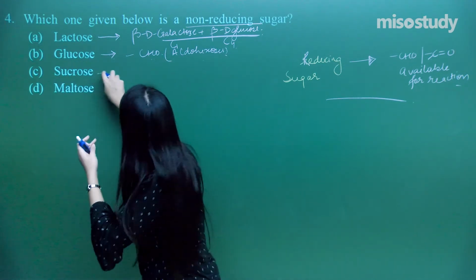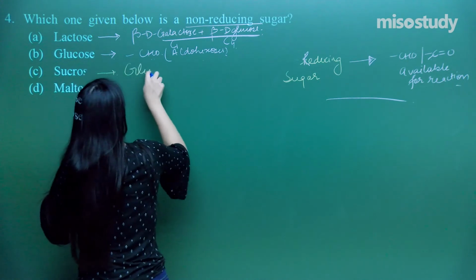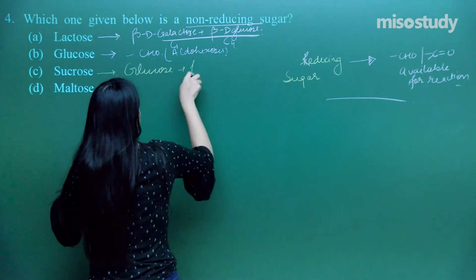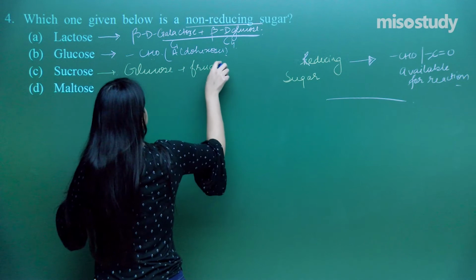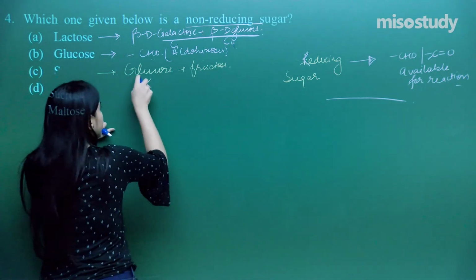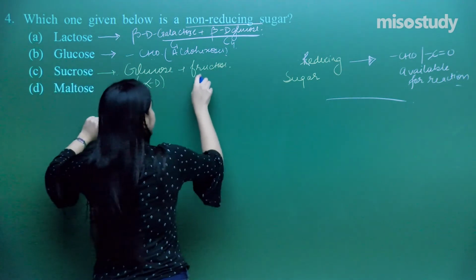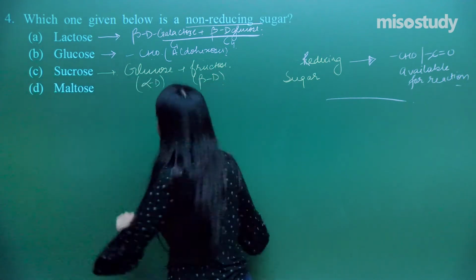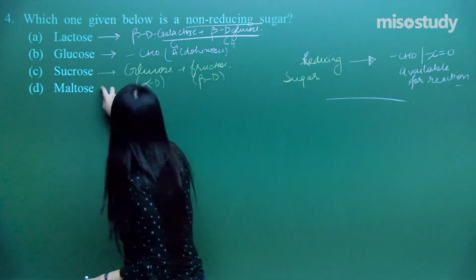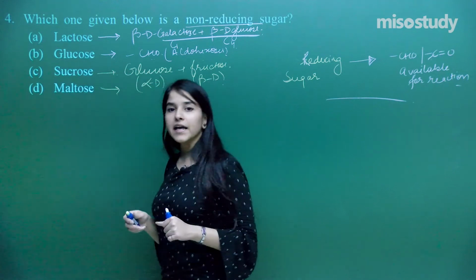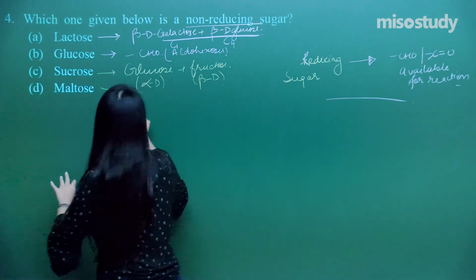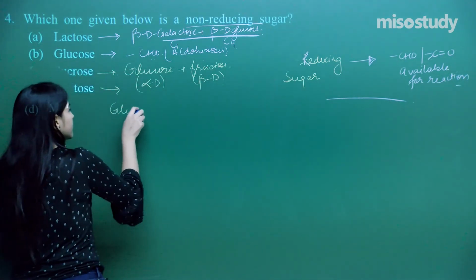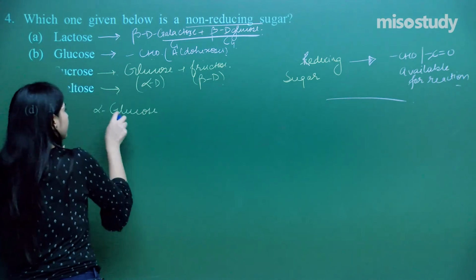Now in the sucrose what do we have? We have got glucose plus fructose. And glucose here is alpha D, and it is beta D fructose. What is maltose? Maltose is again having linkages, it is glucose. What is alpha glucose?